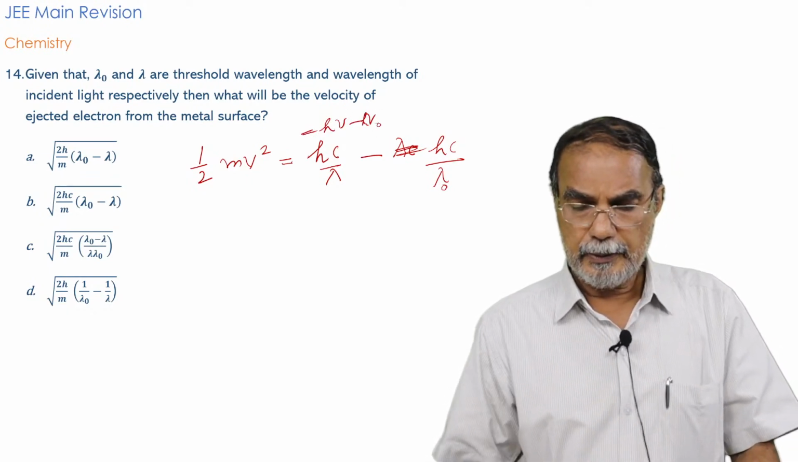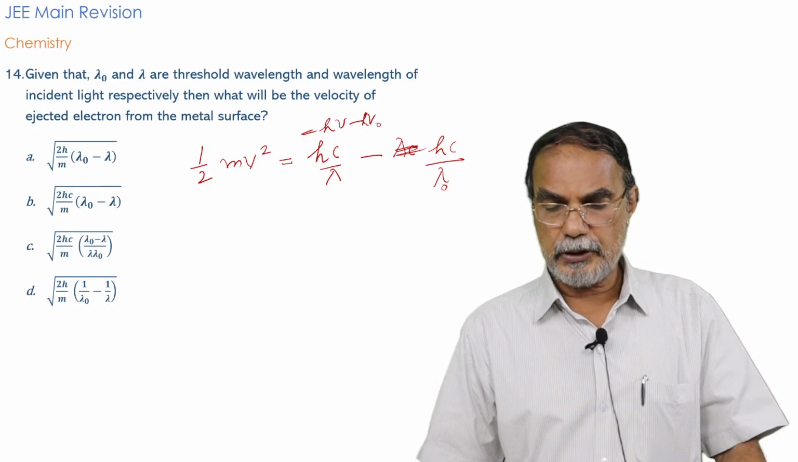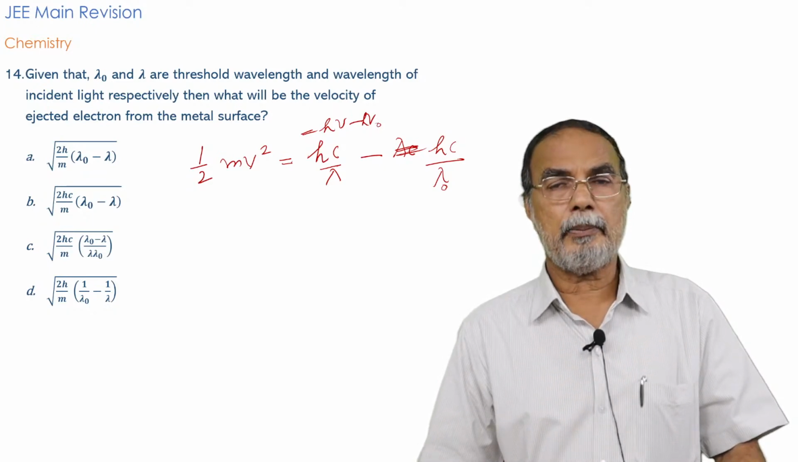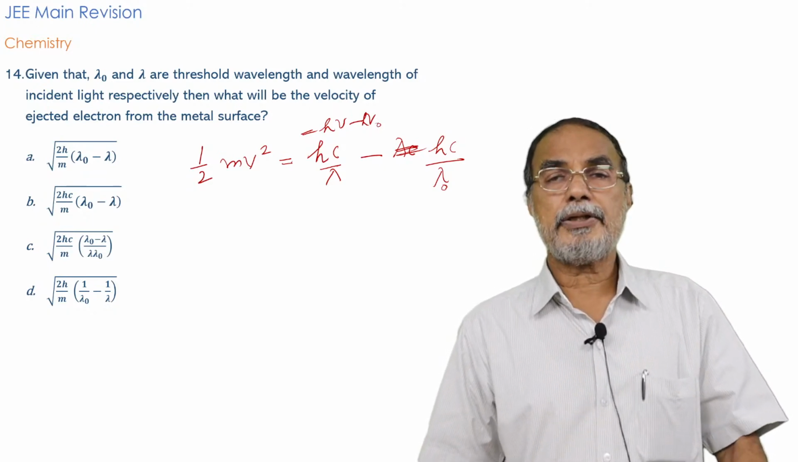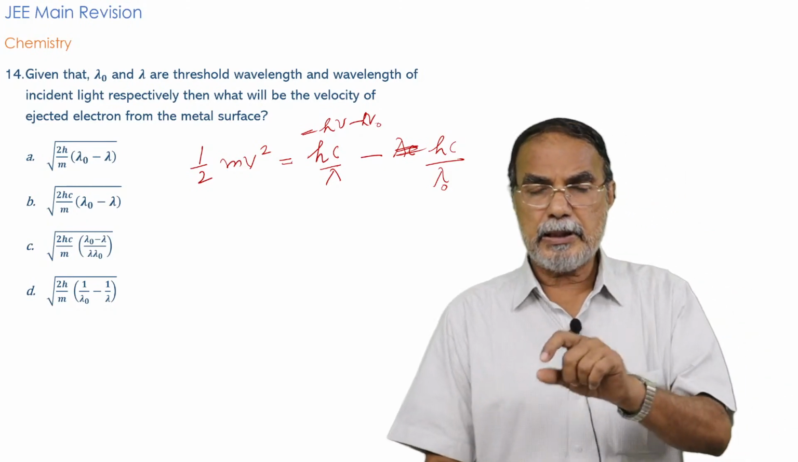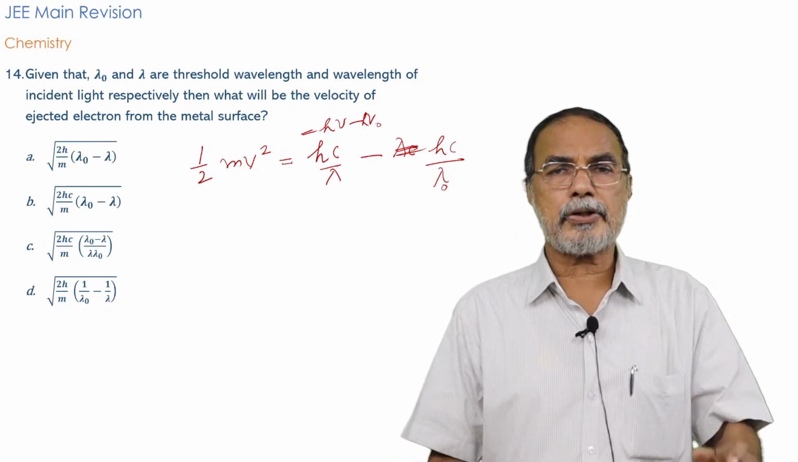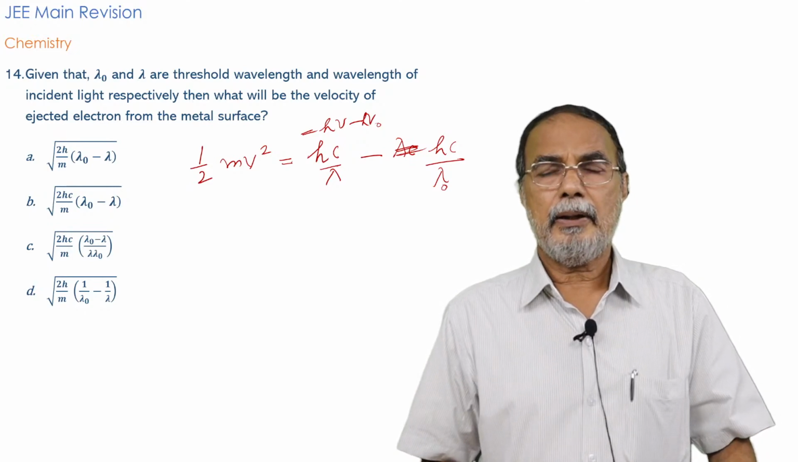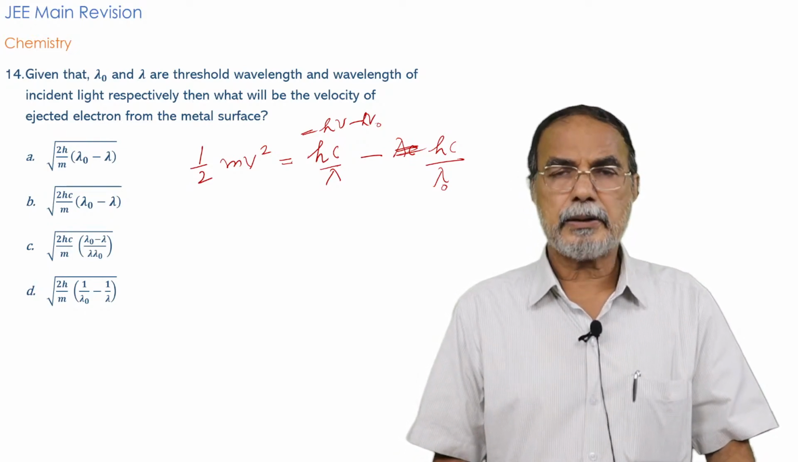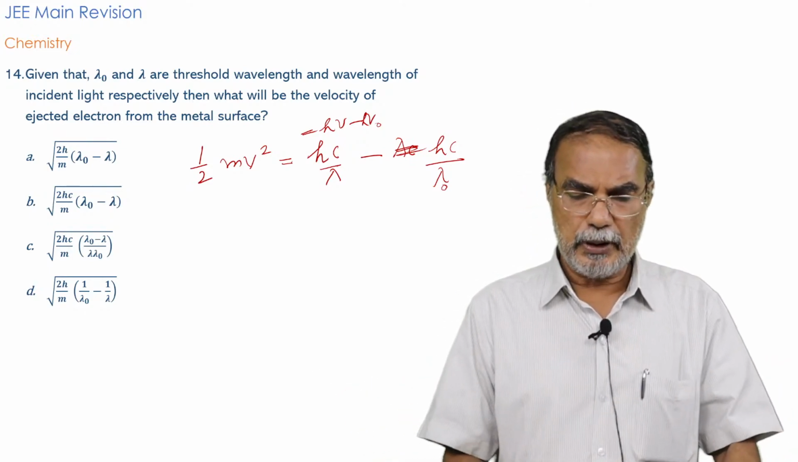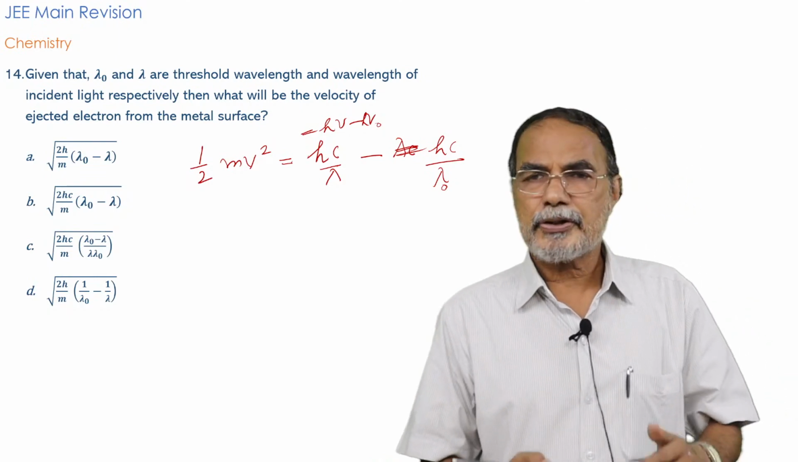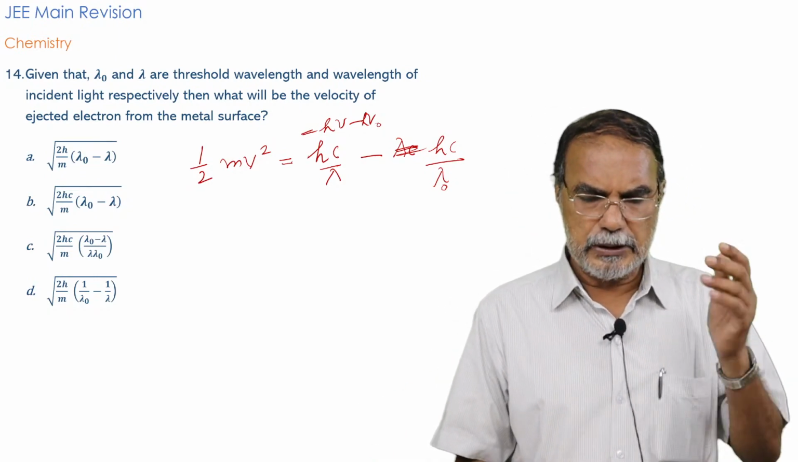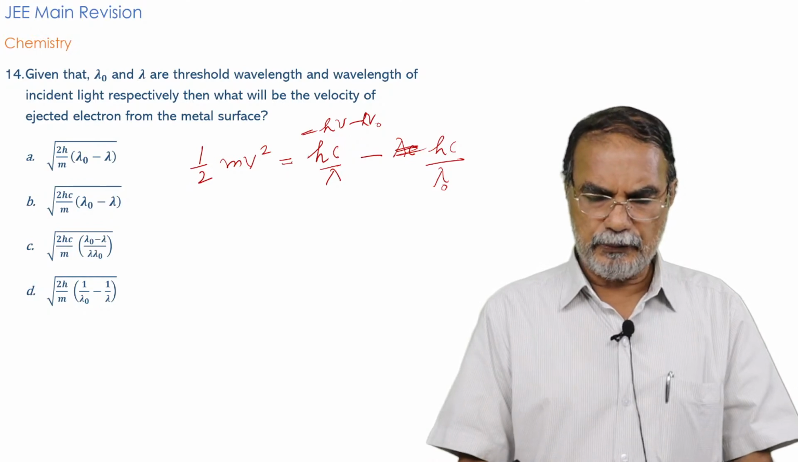So that is hc by lambda minus hc by lambda 0, where lambda is the wavelength of the incident photon and lambda 0 is the wavelength corresponding to the threshold frequency, and the kinetic energy is the difference between these two. Half mv square is equal to this. So that's a simple relation from which you work out this relationship. What will be the expression for v? You have to find out.